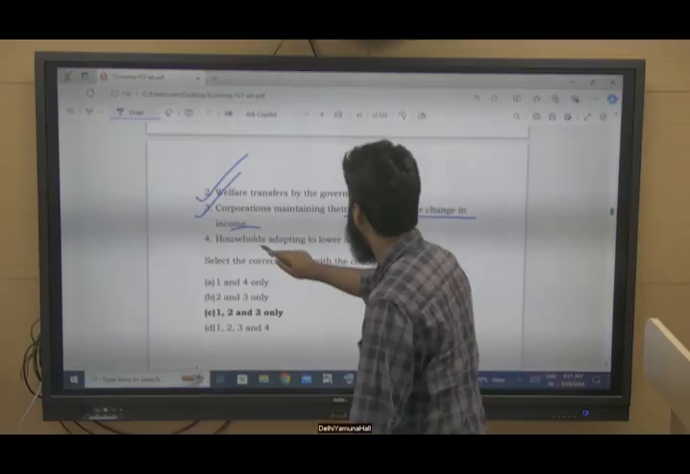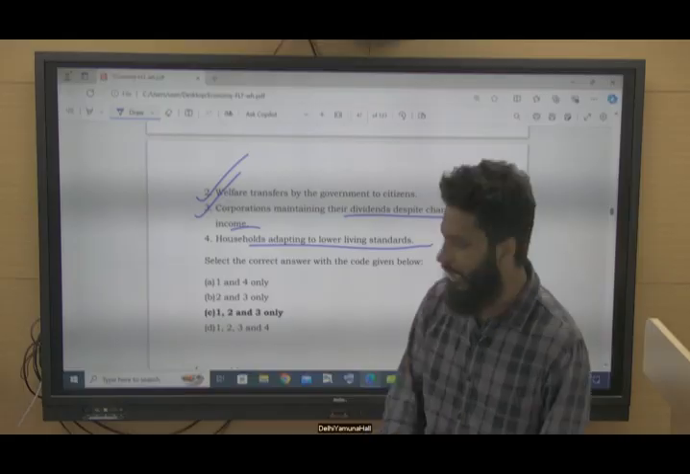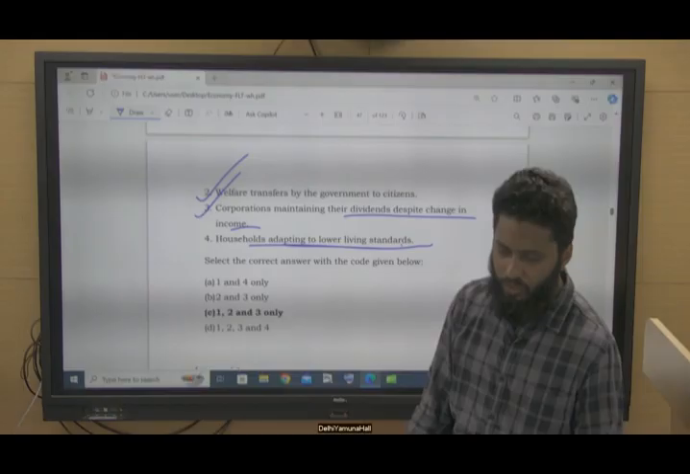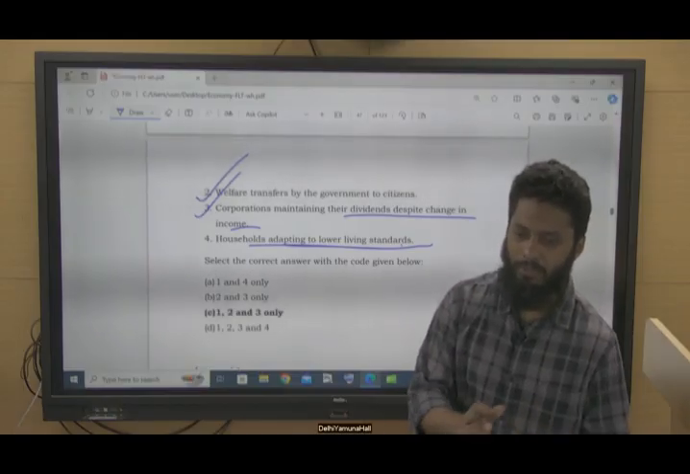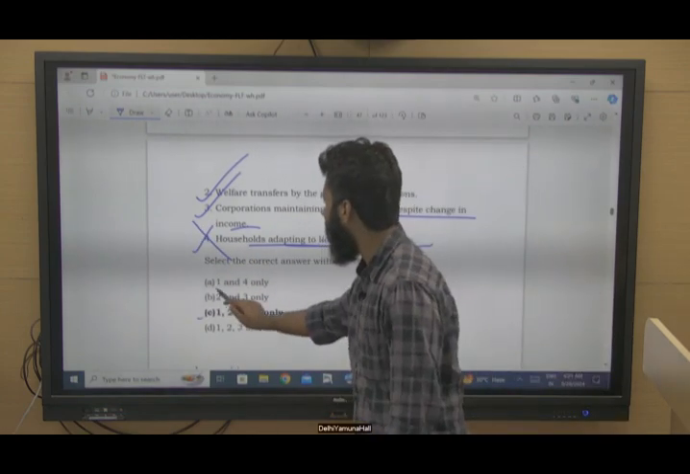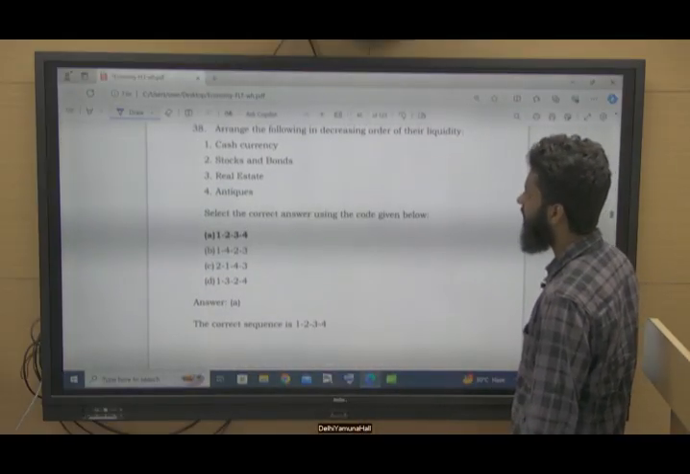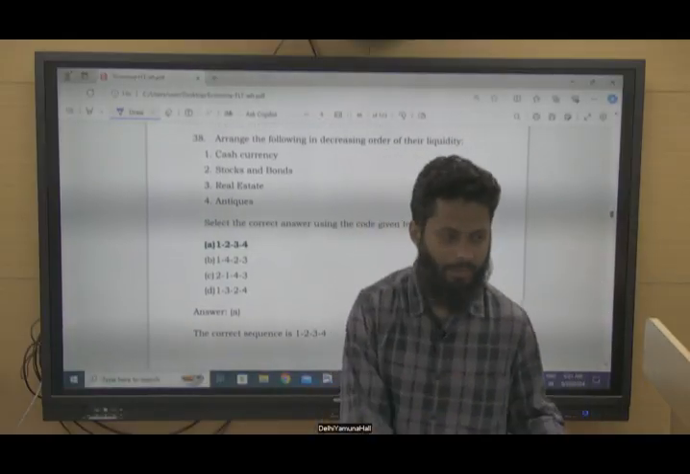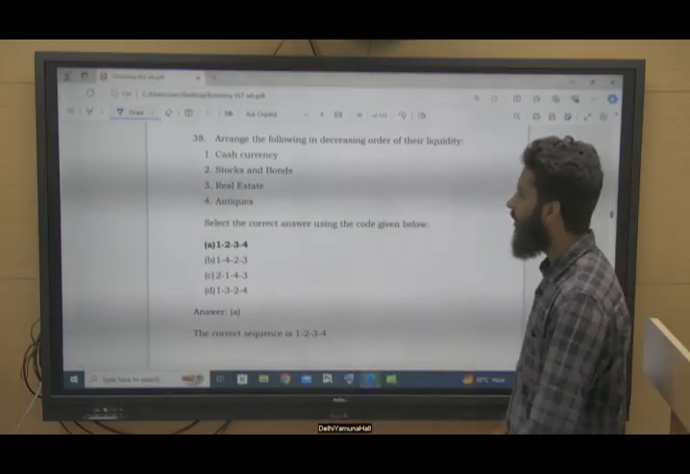And households adapting to lower living standards. Now see, if you sense that recession is coming and you are adapting to lower living standards, then you will demand less and the economy will go into a perpetual recession period. So this should not happen with recession. So 1, 2 and 3 are correct. The 4th is not correct. At least you can maintain. If you cannot increase your living standard, at least if you can maintain, then the economy, the business cycle that we talked about, can go for recovery.